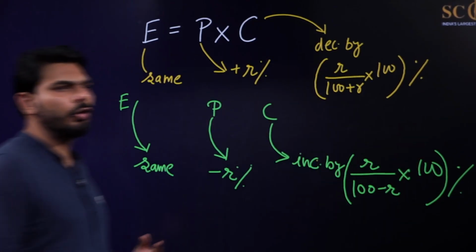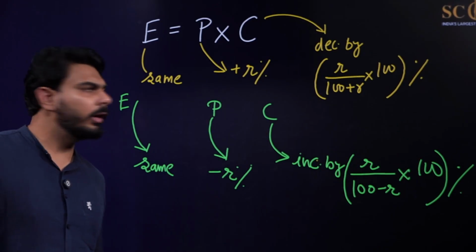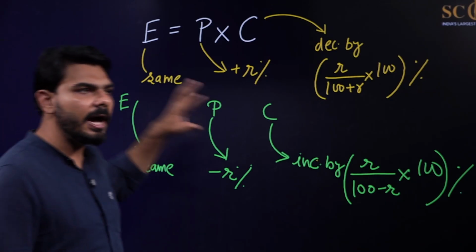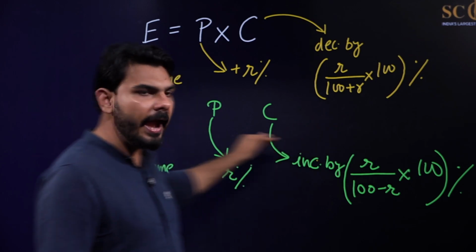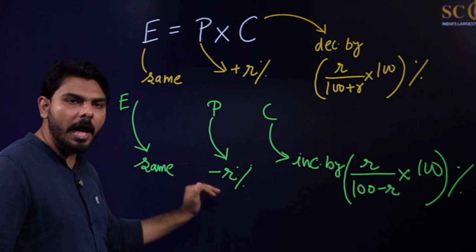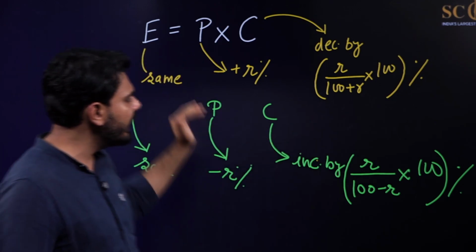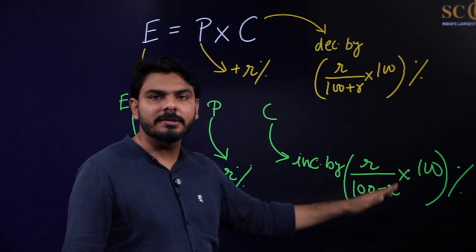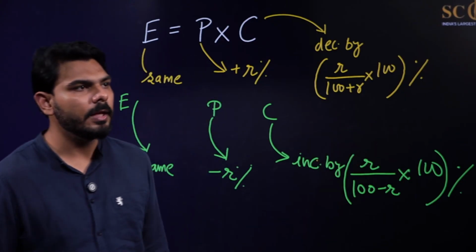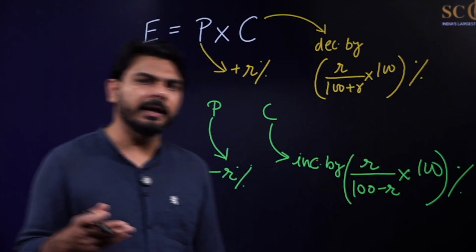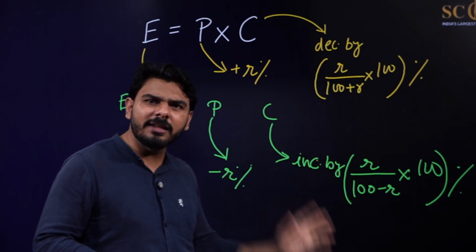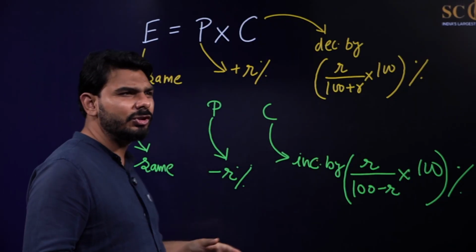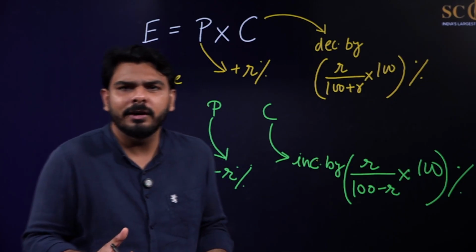These are the two very important formulas that I'm telling you here: if the price is increased by R%, the consumption will be reduced by this much percent, and if price is getting decreased by R%, the consumption will increase by R upon 100 minus R into 100%. Now you might be thinking that this formula is so difficult and is applied to only these kinds of questions, so why put in so much effort?